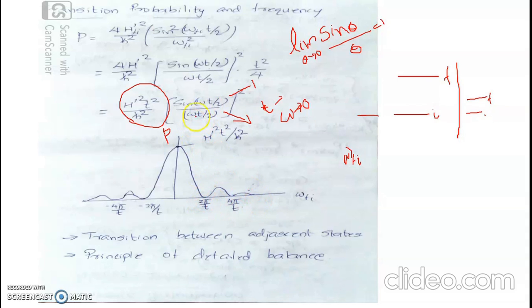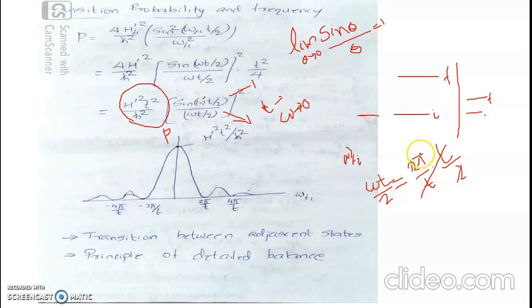What happens when omega becomes 2 pi by t? We have omega equal to 2 pi by t, then omega t by 2 will be equal to 2 pi by t into t by 2. t vanishes, 2 vanishes.